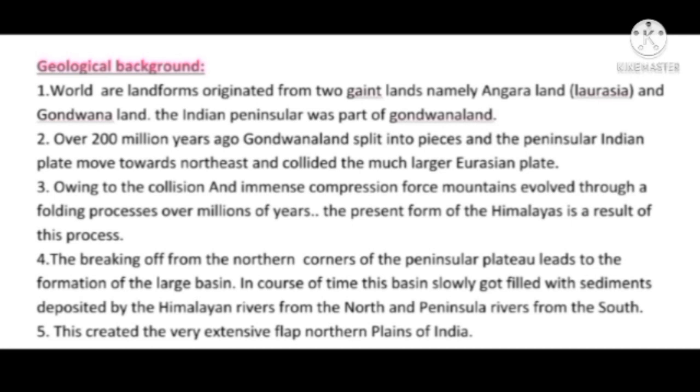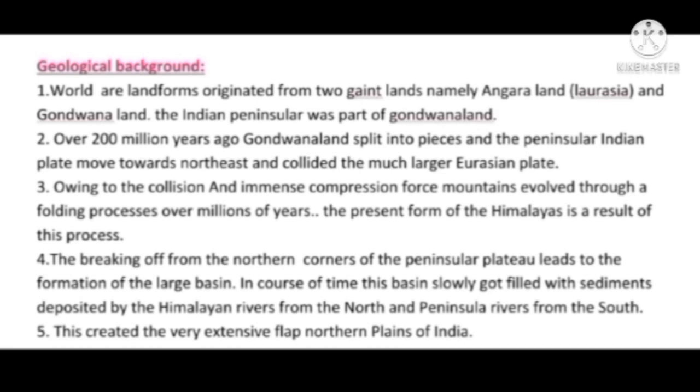Owing to the collision and immense compression force, mountains evolved through a folding process over millions of years. The present form of the Himalayas is a result of this process. The breaking off from the northern corners of the peninsular plateau led to the formation of a large basin.